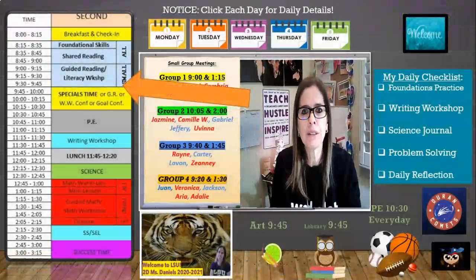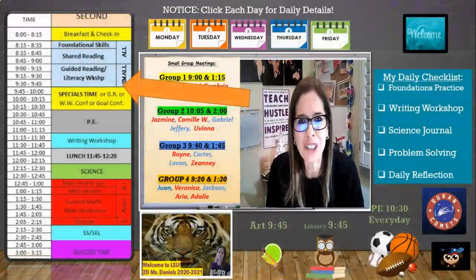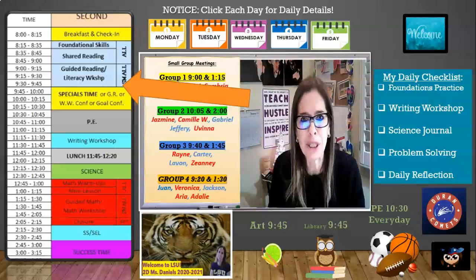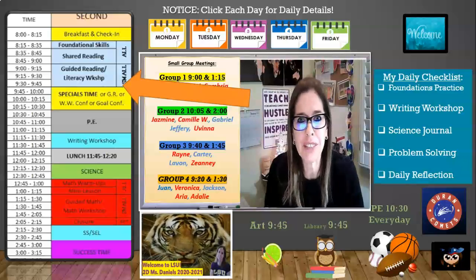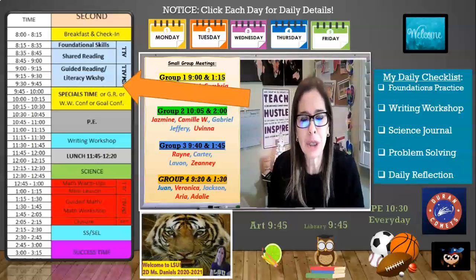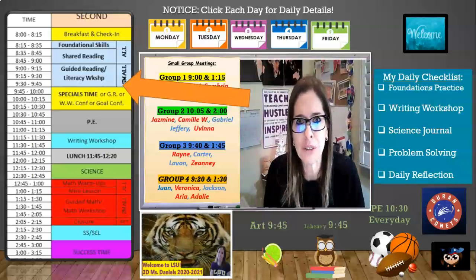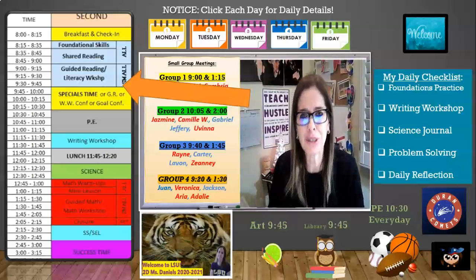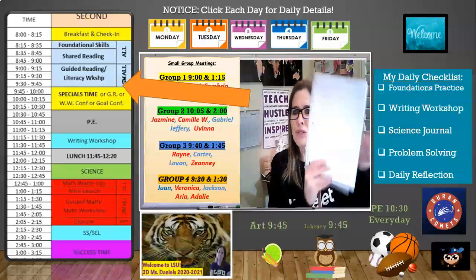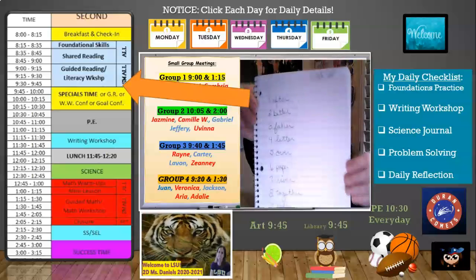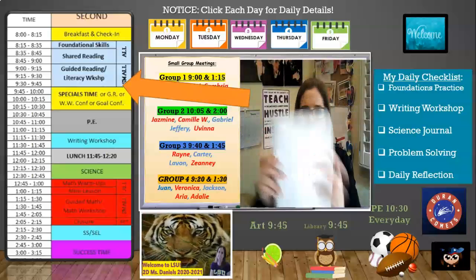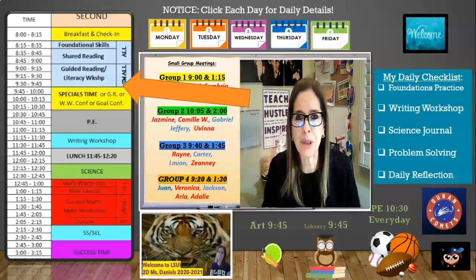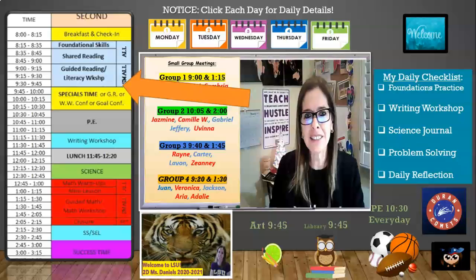Remember, right now, first thing you're going to do is turn in your evidence. And remember, the most important thing about turning in your evidence is that I want you to read to me. So when you go to your Seesaw Journal, Foundations Evidence Journal, you are going to take a beautiful snapshot of your paper. Not of you, of your paper. Then push the microphone and record anything you did today. All right?